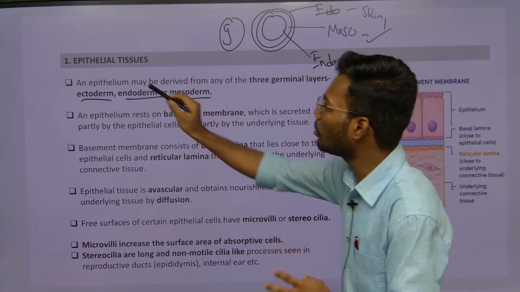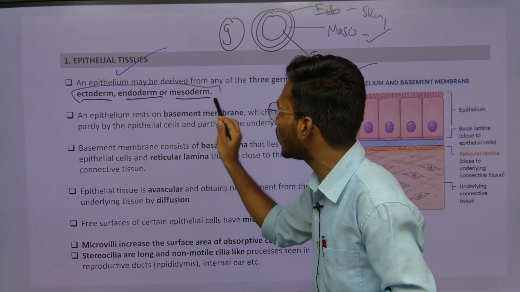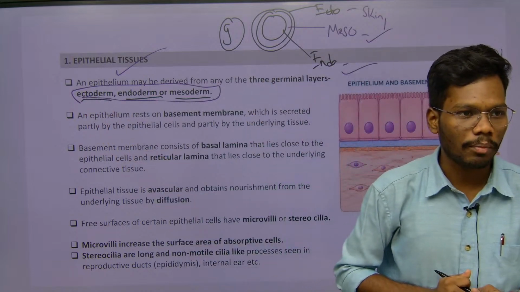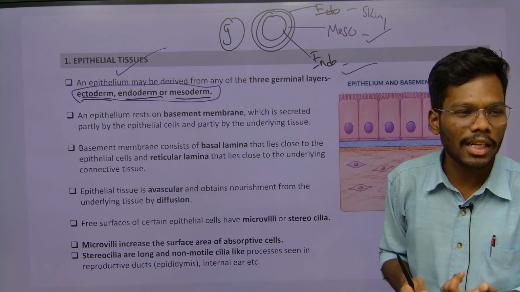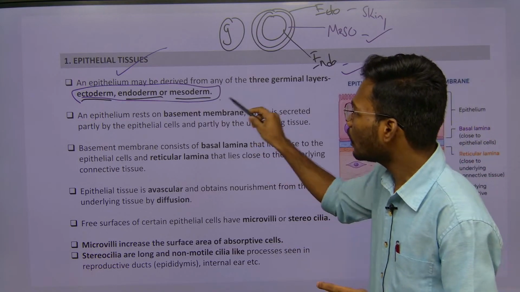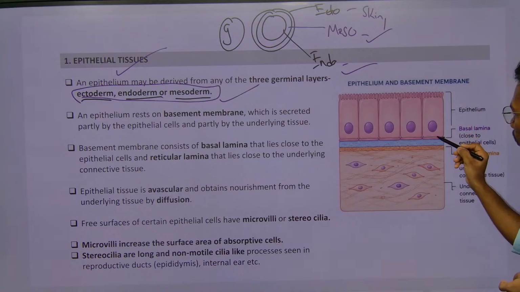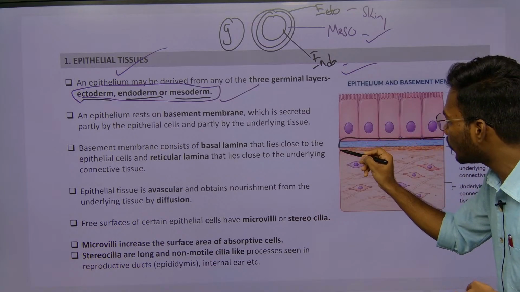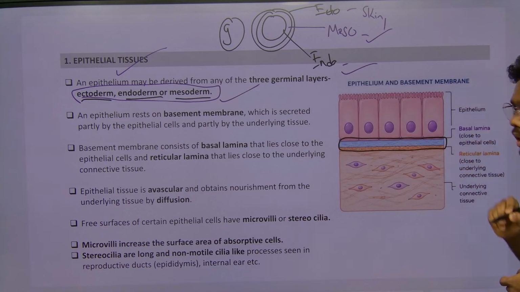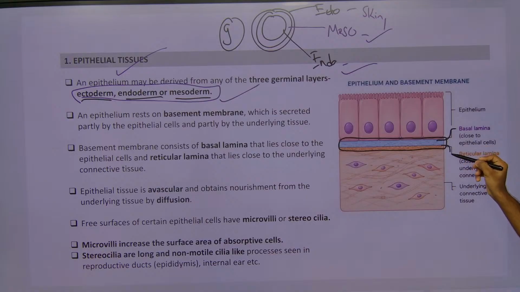Likewise, epithelial tissue is arising from all three layers: ectoderm, endoderm, mesoderm. But there is another tissue which is called connective tissue. It is only arising from mesoderm, right? Whenever you see epithelial tissue, it has one layer which is called the basement membrane. This basement membrane is divided into two parts. One is basal lamella, another one is reticular lamella.